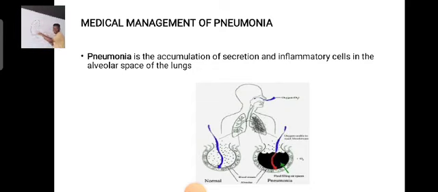This is the lung, as the diagram below shows. Here the air enters the trachea, goes to the bronchioles, and enters the alveolar sacs. Now, there are different causes of pneumonia, but today I'm going to talk mainly about the management of pneumonia.